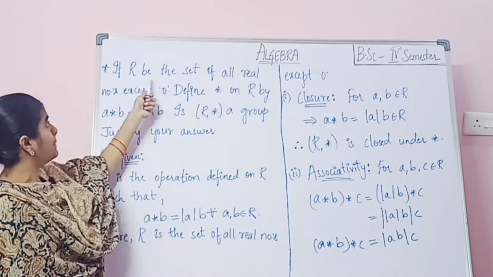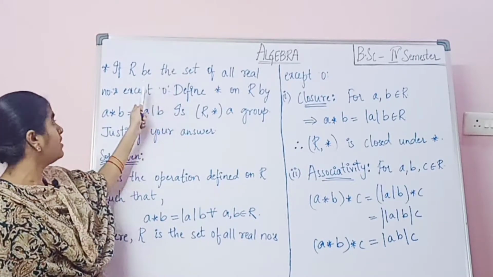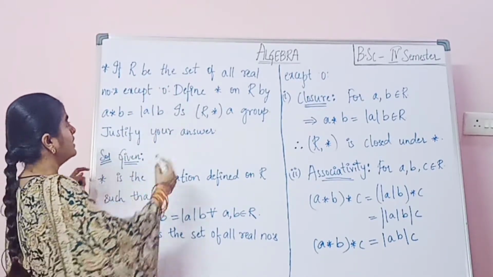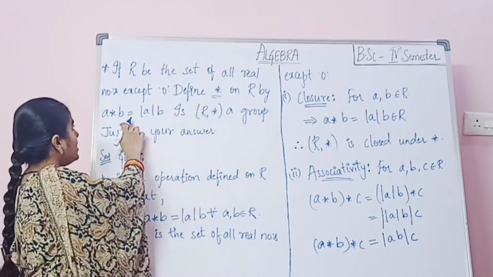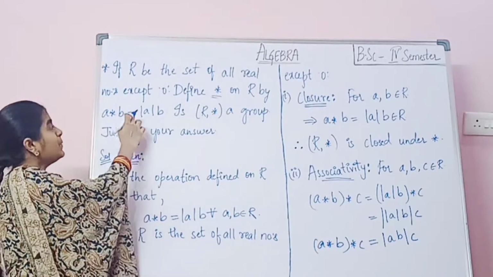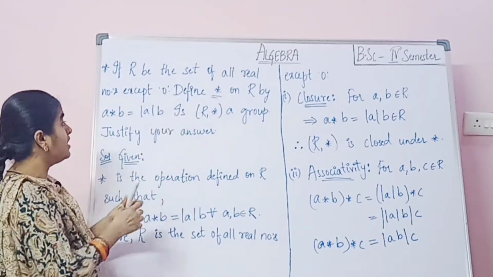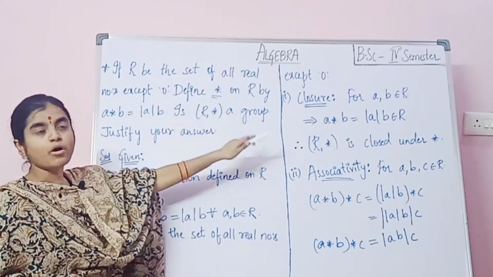If R is the set of all real numbers, but except 0, now define star on R by a star b equals mod a into b. Now, is (R, star) a group? You have to find whether it is a group or not.